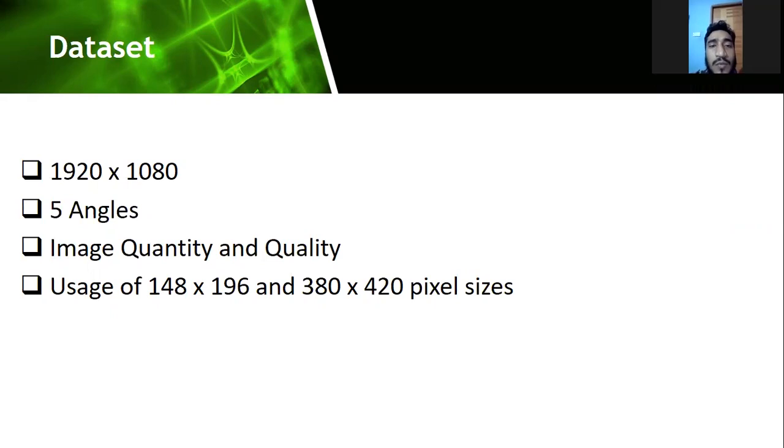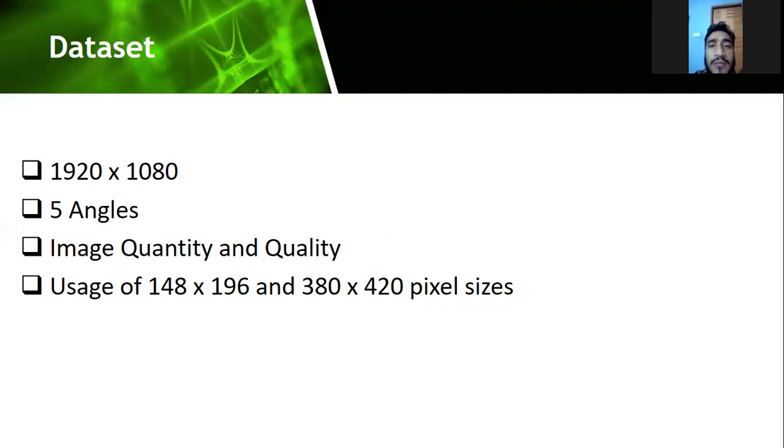In this model, we used our own dataset, for which we took the photos ourselves. The original images of the dataset are 1920 by 1080 pixels, and the images were captured from 5 different angles. We took the 5 different angles to capture the color of an image from various perspectives and various sunlight positions, so that the image variation can be visible more accurately. We captured almost 10,000 images for our dataset.